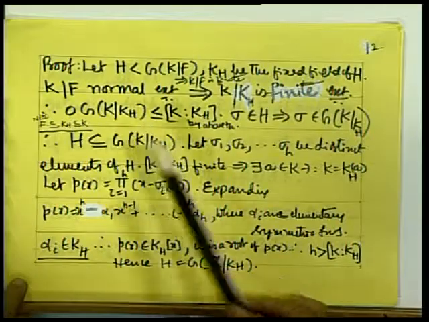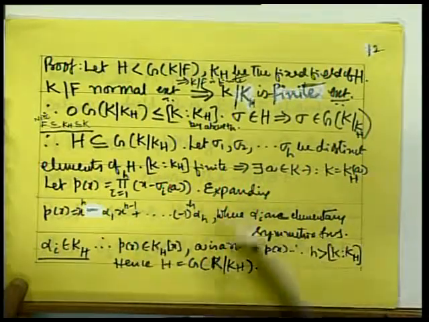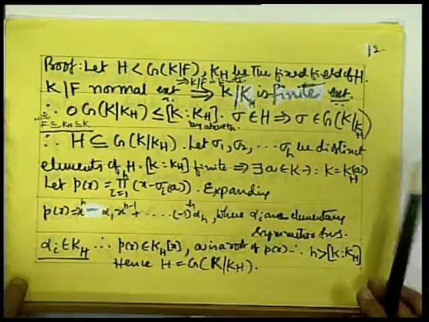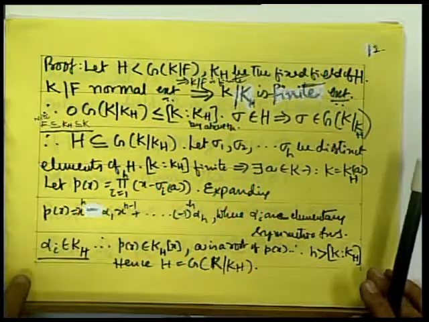But the minimal polynomial satisfied by a over K_H is of degree m. Therefore, h must be greater than or equal to degree of K over K_H. So, by our earlier inequality and this argument, we conclude that H is equal to G(K/K_H), which gives that the theorem is true.